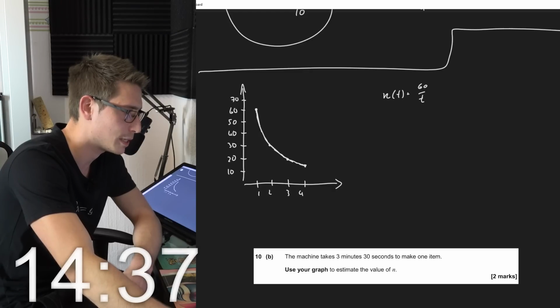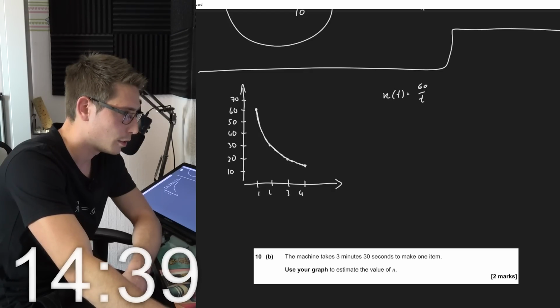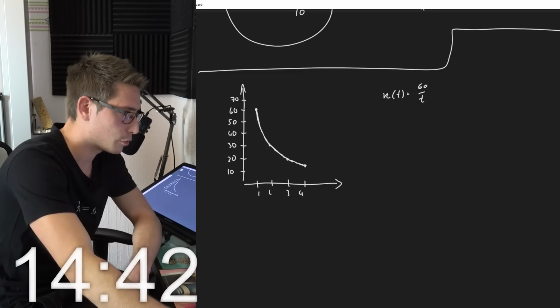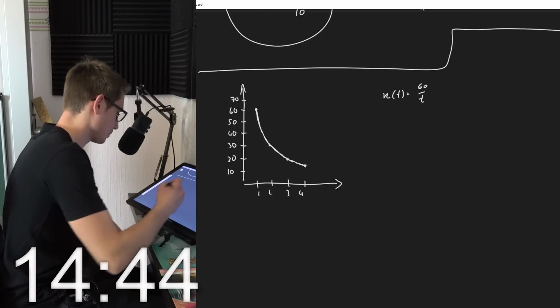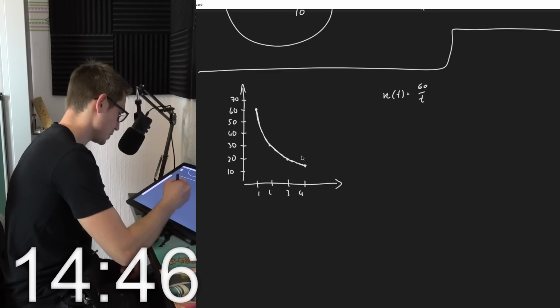The machine takes 3 minutes, 30 seconds to make one item. Use your graph to estimate the value of n. 3 minutes and 30 seconds. Use the graph.